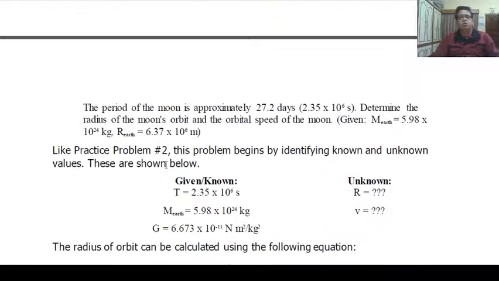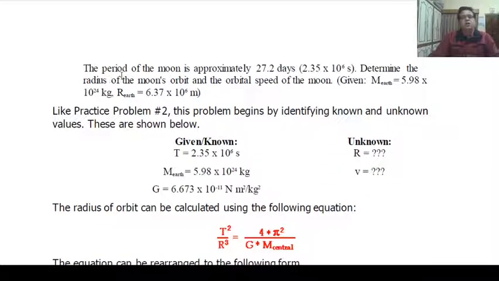Practice problem 2. The period of the moon is approximately 27.2 days, that means 2.35 into 10 to the 6 seconds. This is the period of the moon that is given. Determine the radius of the moon's orbit and the orbital speed of the moon. M Earth and R Earth are given.